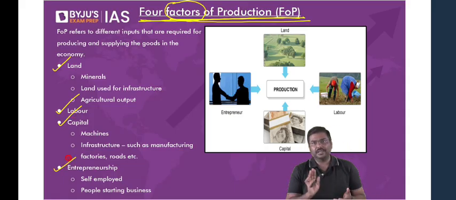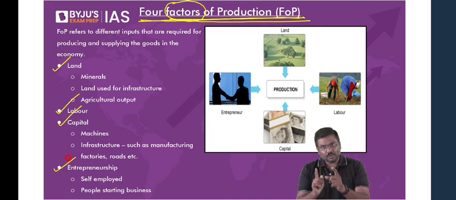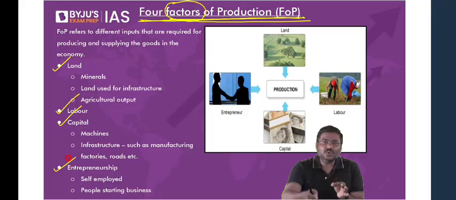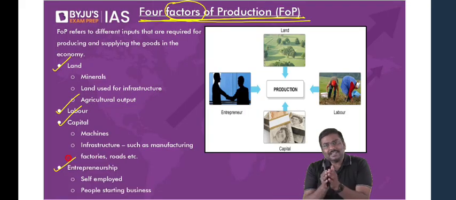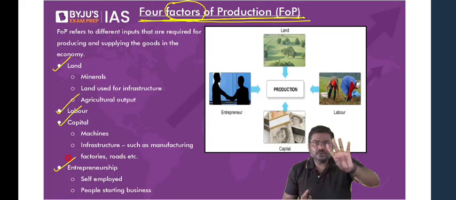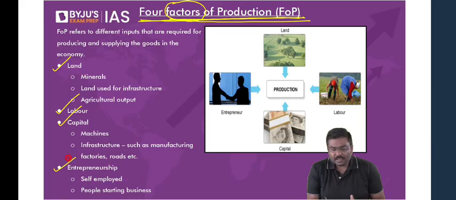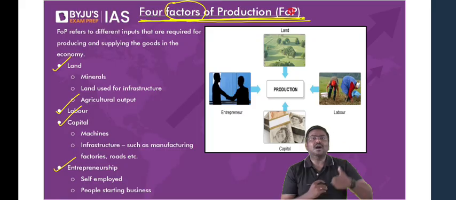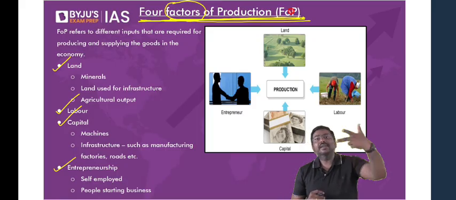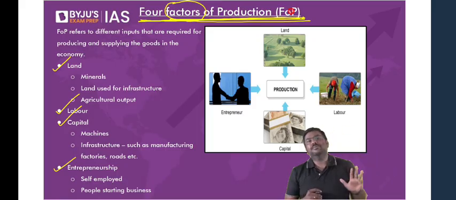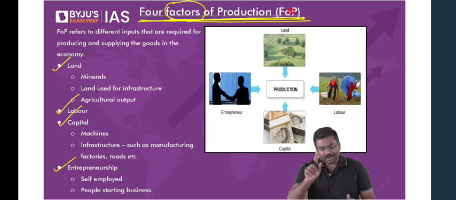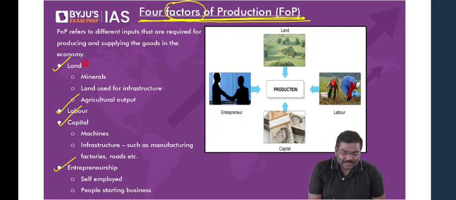Listen to me very carefully. I'll repeat the whole process again here. For producing anything in the economy, we will require certain resources or inputs. These inputs are divided into 4 types. Hence, we call them the 4 factors of production. These 4 factors of production are land, labor, capital, and entrepreneurship. Now, what do you mean by land? Point number 1. What do you mean by land? Anything that is available naturally to us.